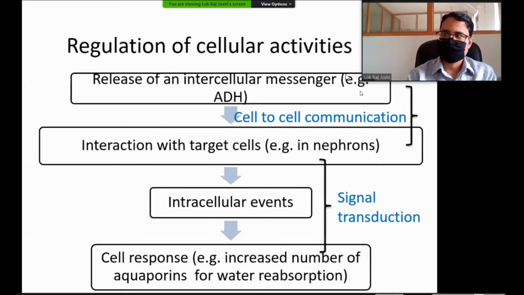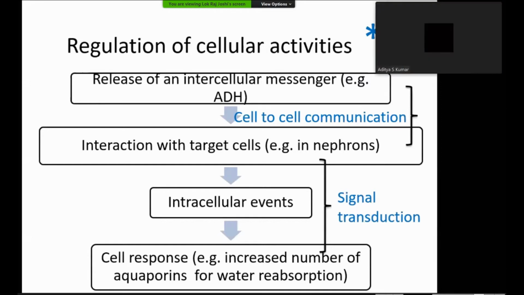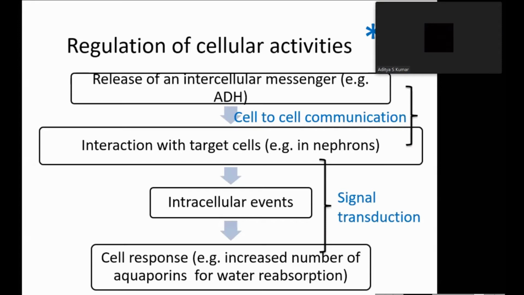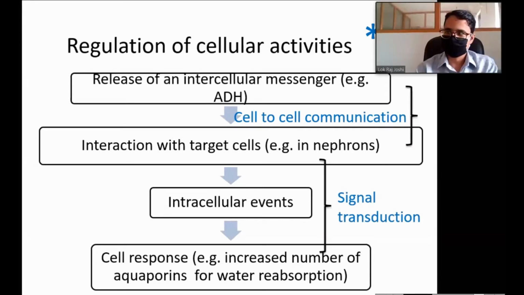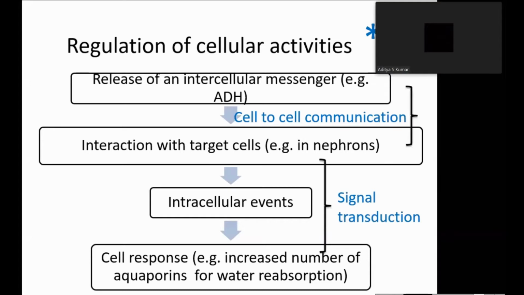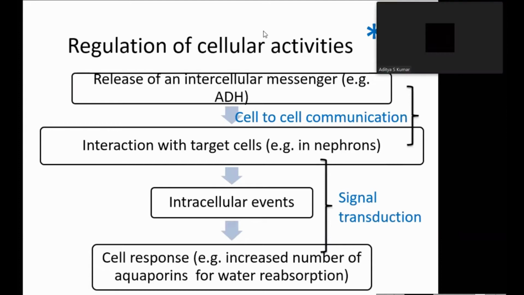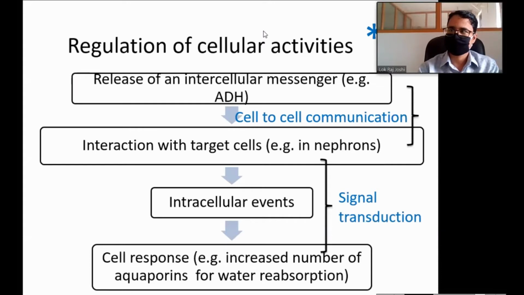Now, from our first class, we have seen that the role of hormones, neurotransmitters and other messengers is to regulate cellular activities, to control the cells and tissues. Outline. From our previous discussion, we are going into somewhat more detail. Release of an intercellular messenger, that may be a neurotransmitter or hormone. Here we are talking about hormones.